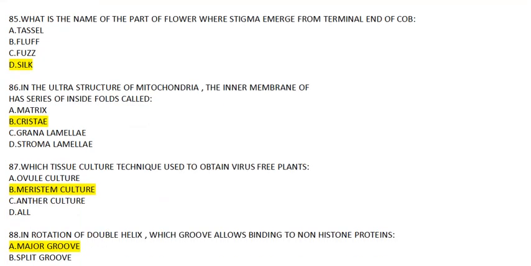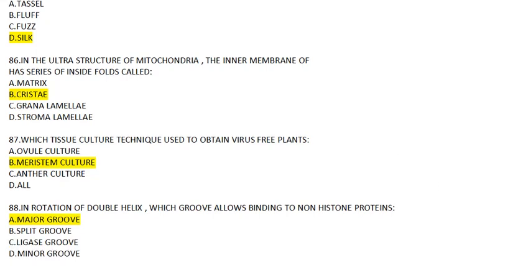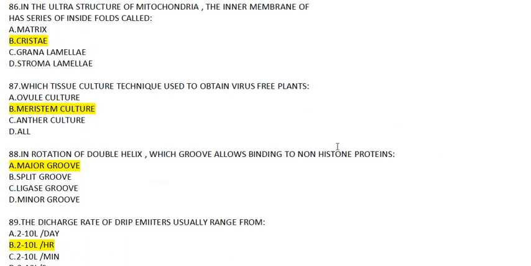Question number 85. What is the name of the part of the plant where the stigma emerges from the terminal end of the cob? Silk, which is the female part of the plant, so definitely the answer will go D, silk. Question number 86. In the ultrastructure of mitochondria, the inner membrane has a series of inside folds which is known as cristae. B.